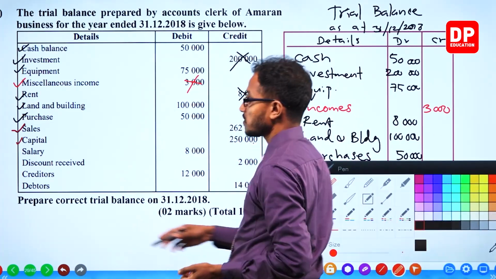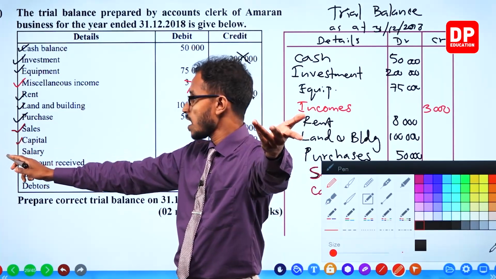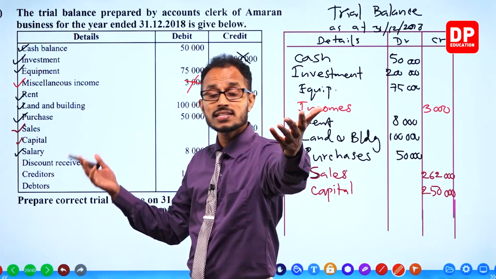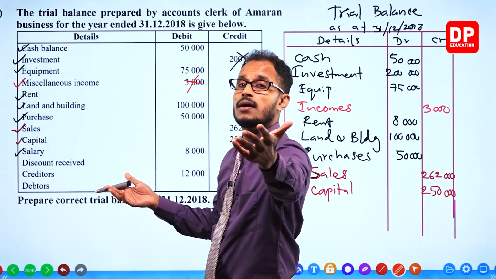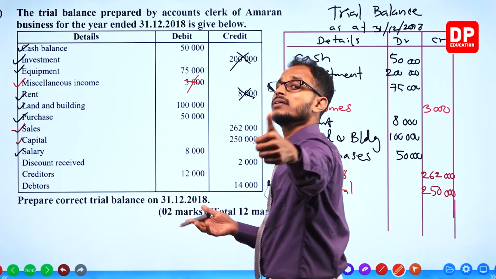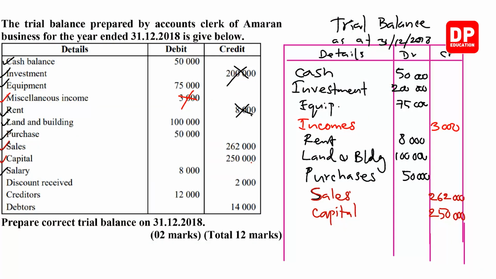Why salaries debit? Tell me why. Why salaries should be debited? Good. Because salaries are expenses. Salary is an expense. Salary is 8,000 debit.